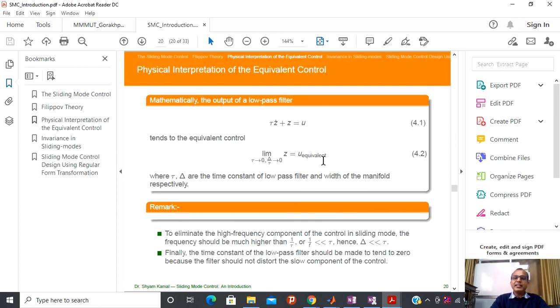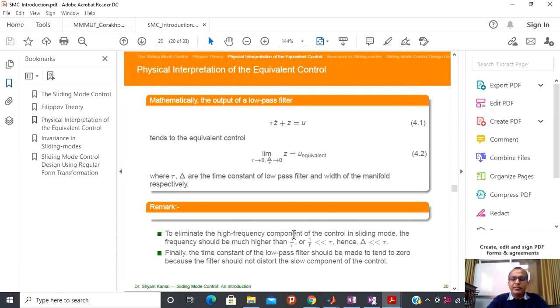And due to that reason, whenever you are tuning the low pass filter, you have to select the time constant of the low pass filter to be as small as possible. That is the physical interpretation of the equivalent control, or you can also interpret it as the average velocity I have told.